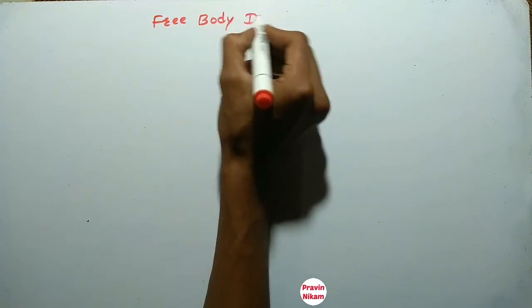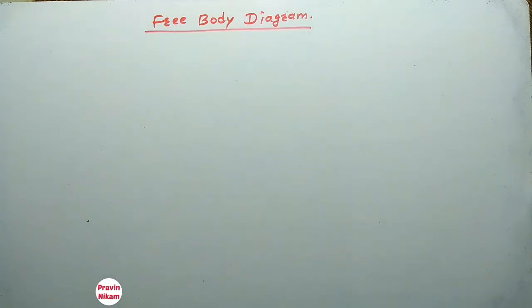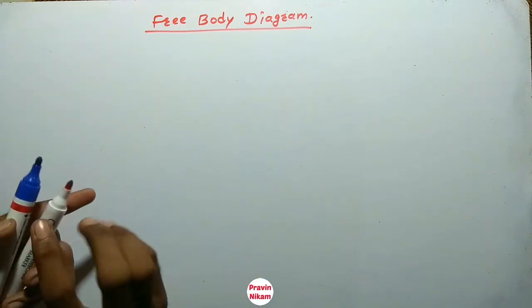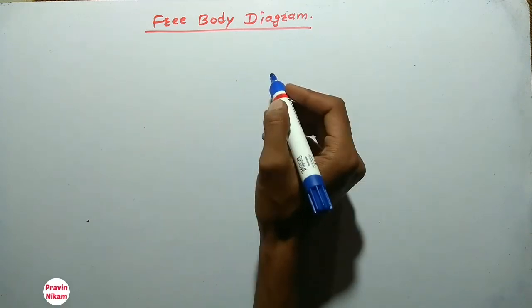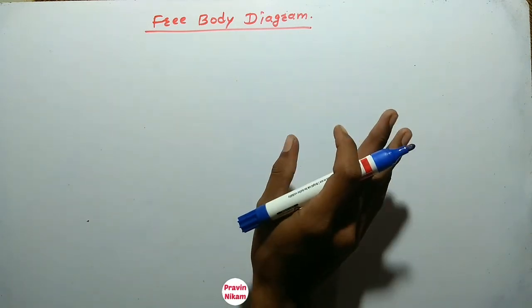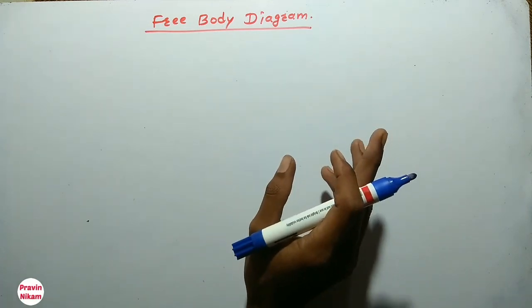Now let us see what is meant by free body diagram. If the body is free from its surroundings, then it is called a free body. And if all active and reactive forces acting on a free body are shown, then the diagram is known as a free body diagram.